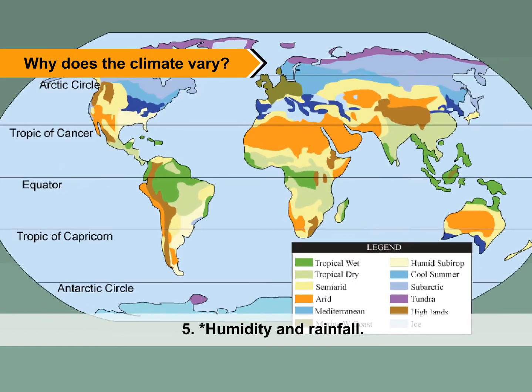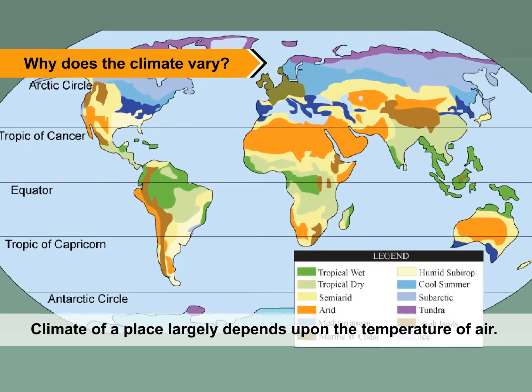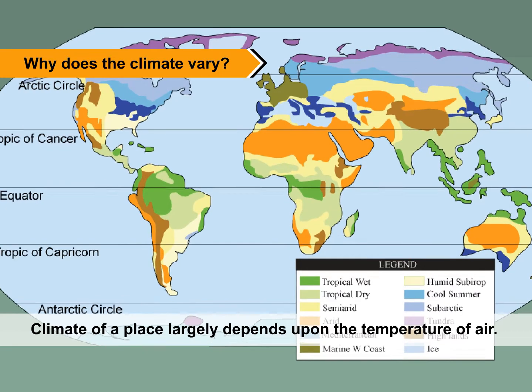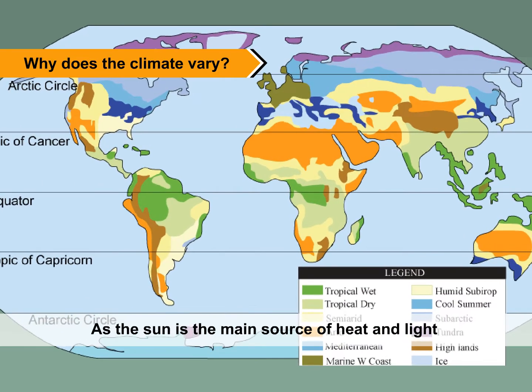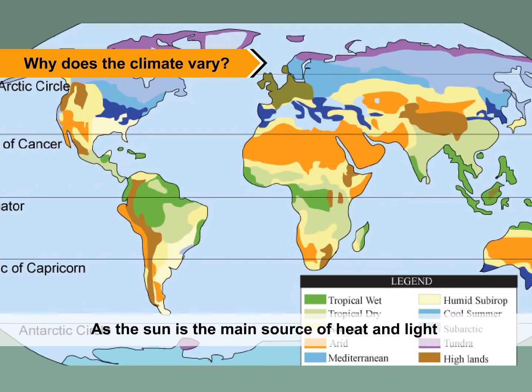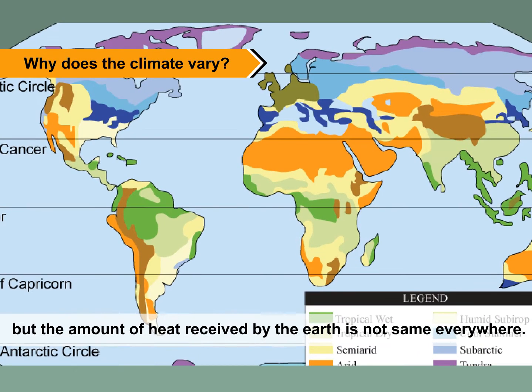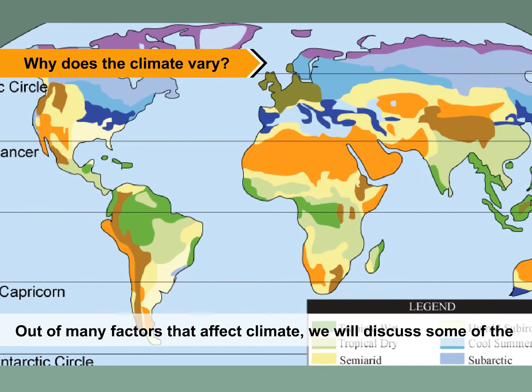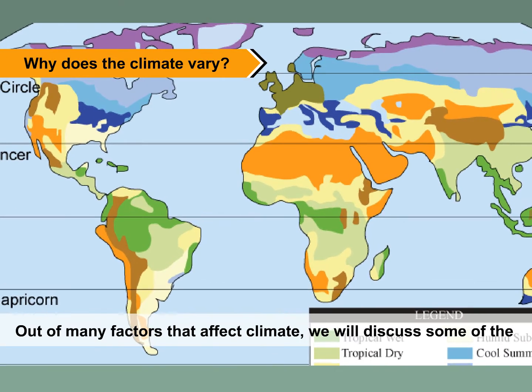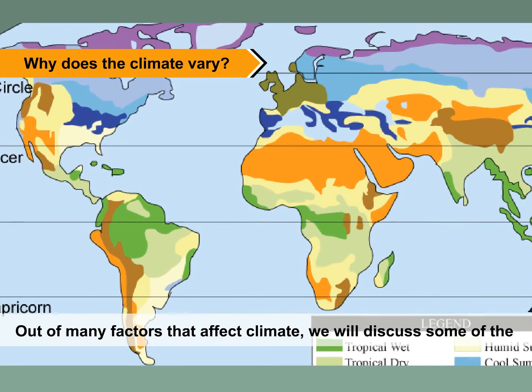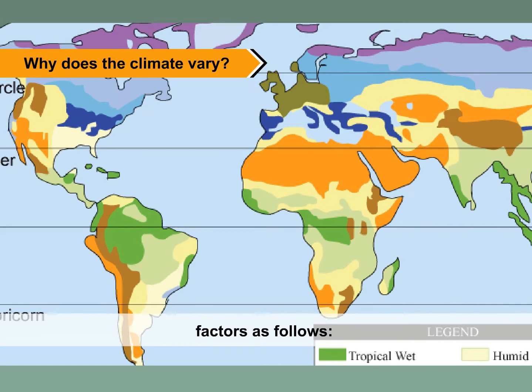Humidity and rainfall. Climate of a place largely depends upon the temperature of air. As the sun is the main source of heat and light, but the amount of heat received by the earth is not same everywhere. Out of many factors that affect climate, we will discuss some of the factors as follows.